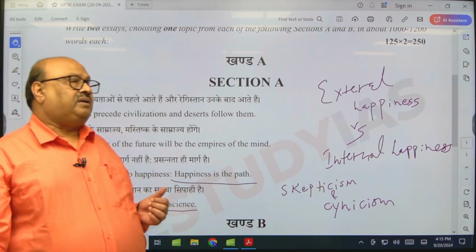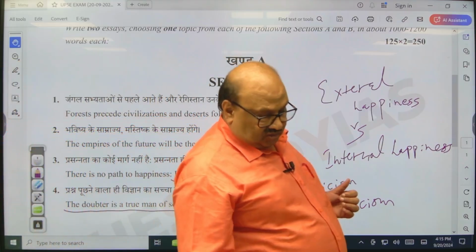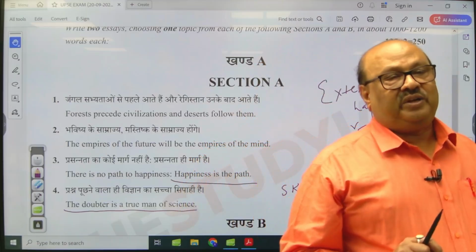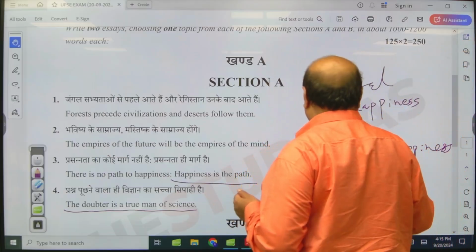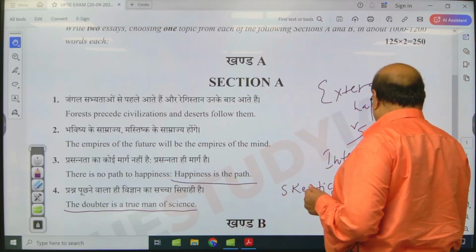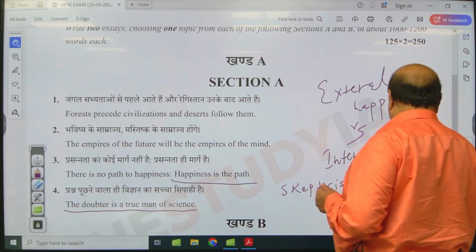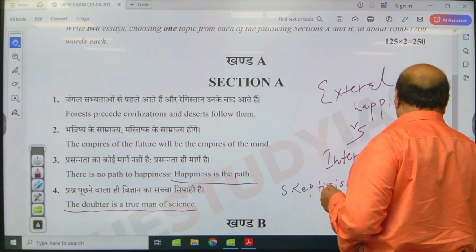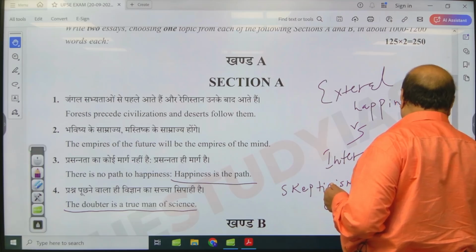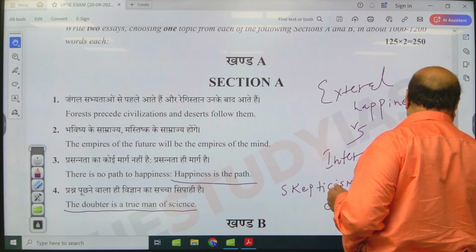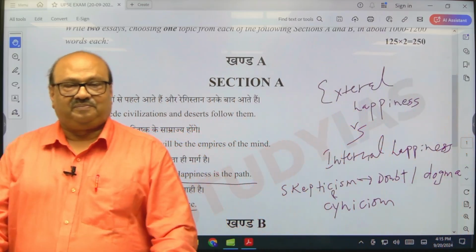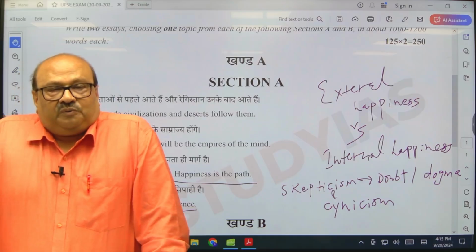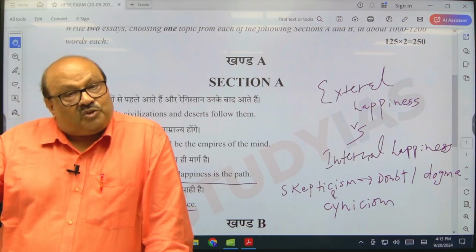But another way to look at doubt is through an antonym. Skepticism or doubt is the synonym, but the antonym is dogma. When you are doubtful, it's a good thing because it leads to scientific discovery.